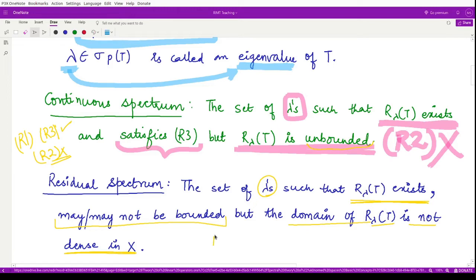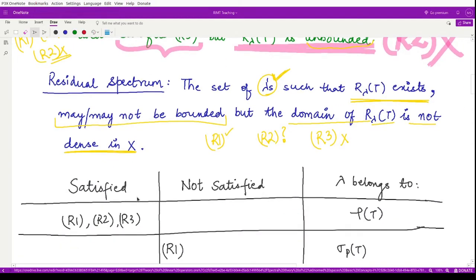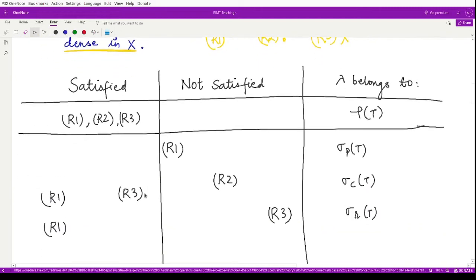So the first property holds here, for the second property we are doubtful, we cannot say anything precisely, and the third property does not hold in this particular case. If all these conditions happen simultaneously, then that spectral value lies in the residual spectrum. All these properties are listed here in this table.